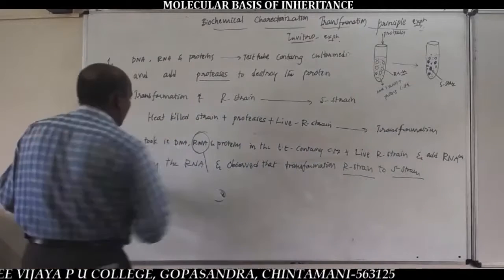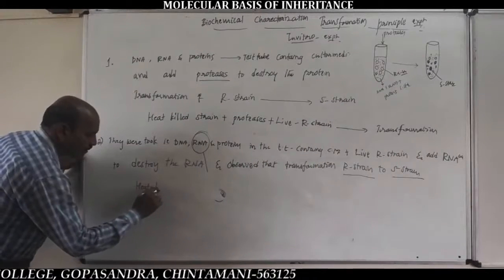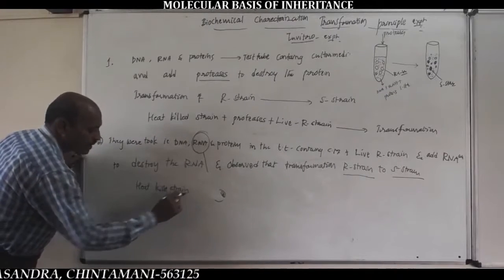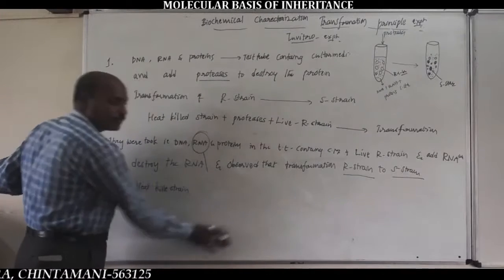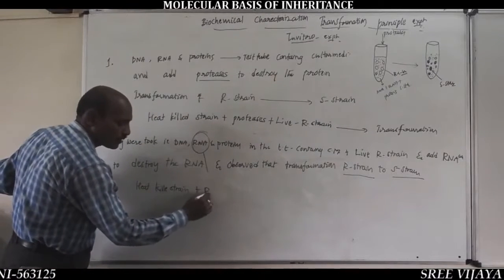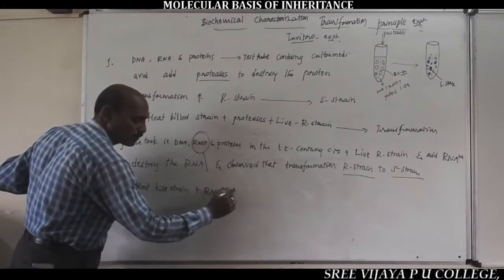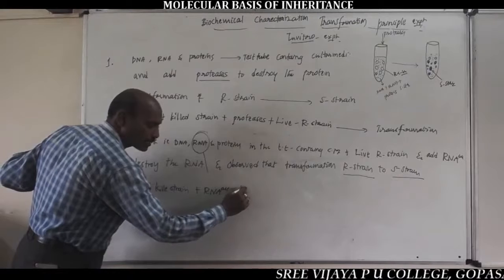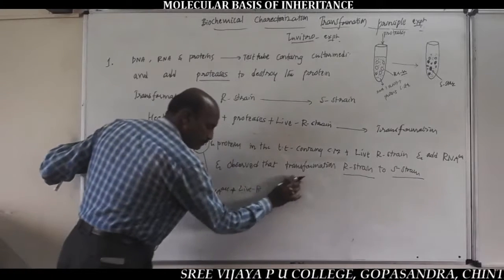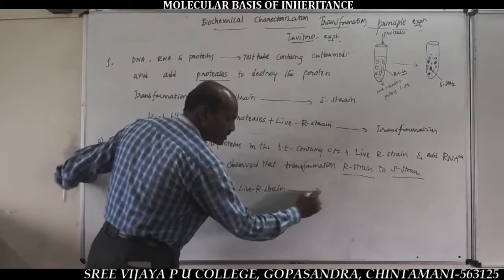In equation form: heat-killed S-strain, because all biochemicals were collected from heat-killed S-strain bacteria, plus RNase plus live R-strain. What happens?